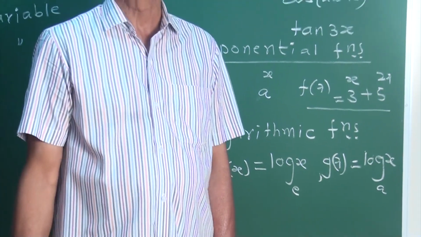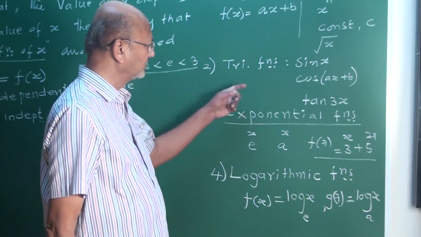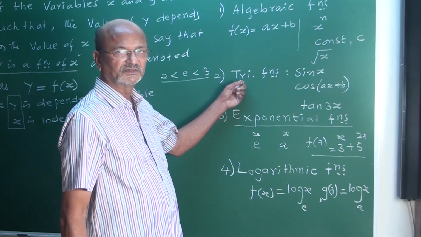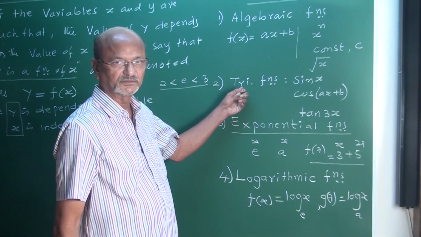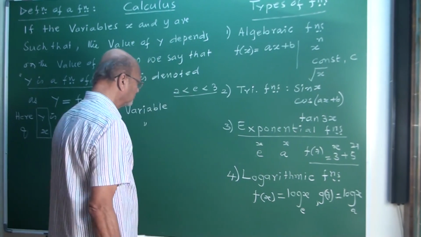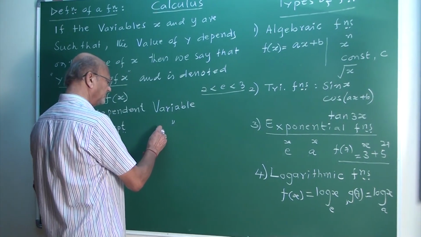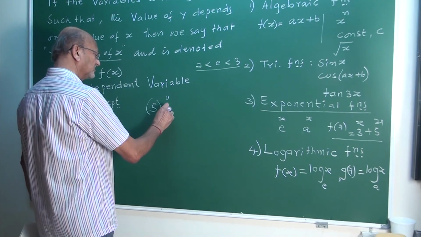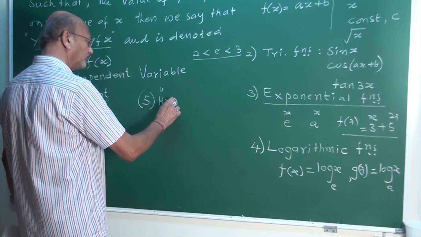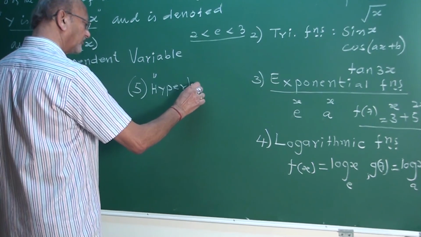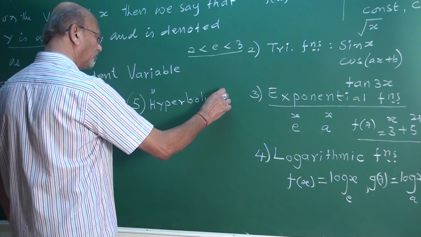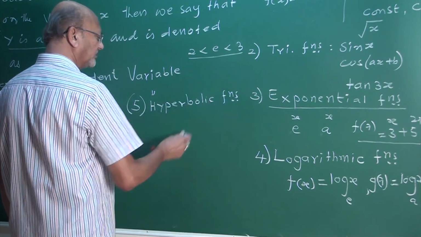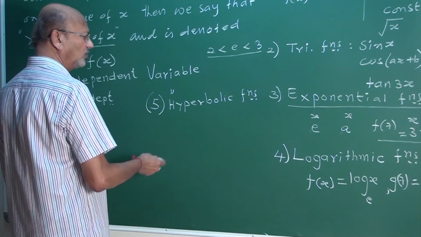Another is inverse trigonometric functions. It also comes here. Trigonometric functions and inverse trigonometric functions come here. And one more, you are not studying this actually. It is there in engineering college, because now I am taking the classes for engineering. It is hyperbolic functions. Now this is not there.